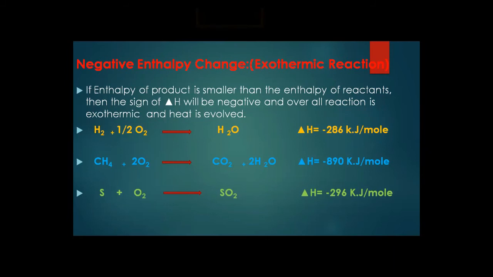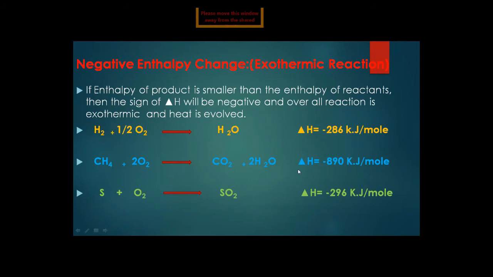Now the second example we have is methane, CH4. What is CH4? Methane. It burns with oxygen and forms carbon dioxide plus water. 1 mole of methane reacts with 2 moles of oxygen, and they form 1 mole of carbon dioxide and 2 moles of water.